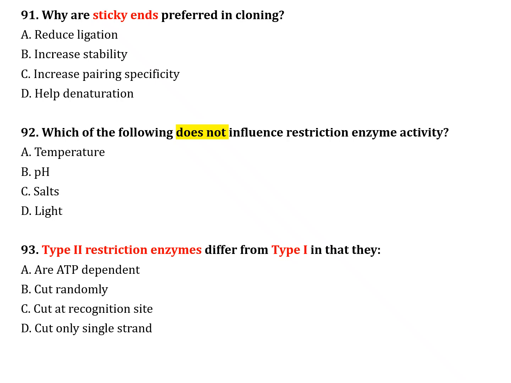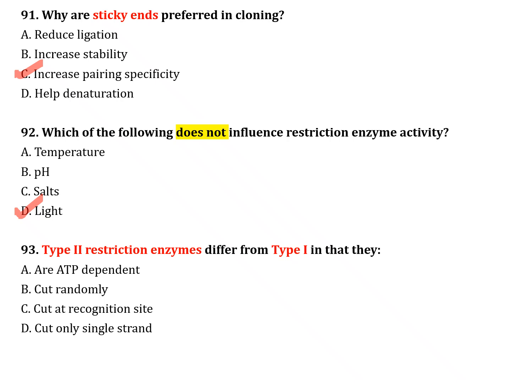The next question, number 91. Why are sticky ends preferred in cloning? Option A, reduce ligation; option B, increase stability; option C, increase pairing specificity; option D, help denaturation. Correct answer is option C, increase pairing specificity. The next question, number 92. Which of the following does not influence restriction enzyme activity? Option A, temperature; option B, pH; option C, salt; option D, light. Correct answer is option D, light.